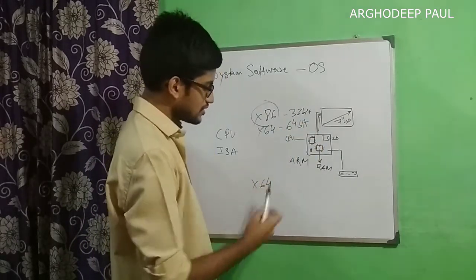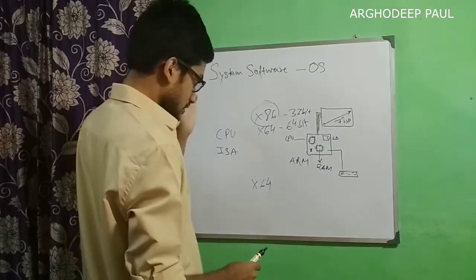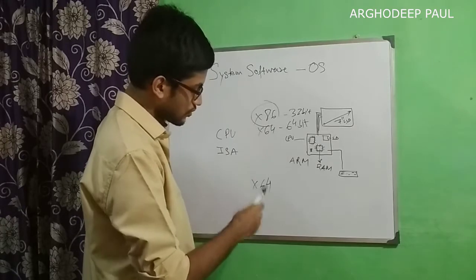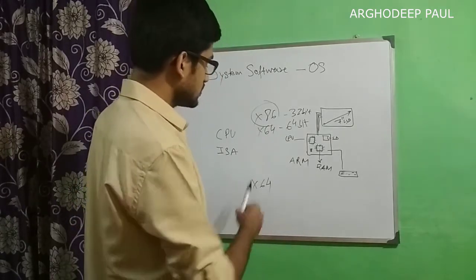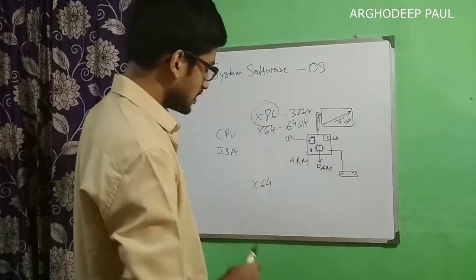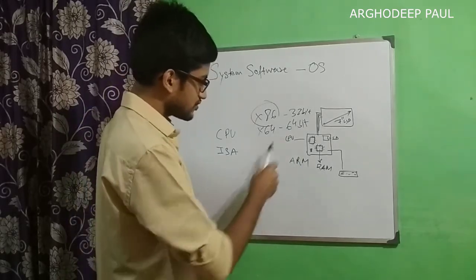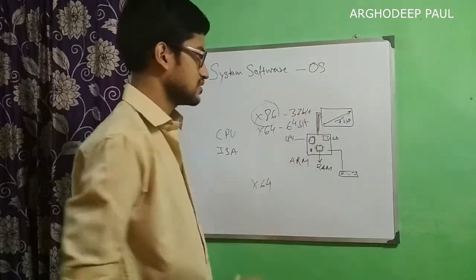So if you have a program written for 32-bit, then that program will also be able to execute on x64 or 64-bit. But if you have a program written for 64-bit, then that will not be able to execute on a 32-bit architecture.